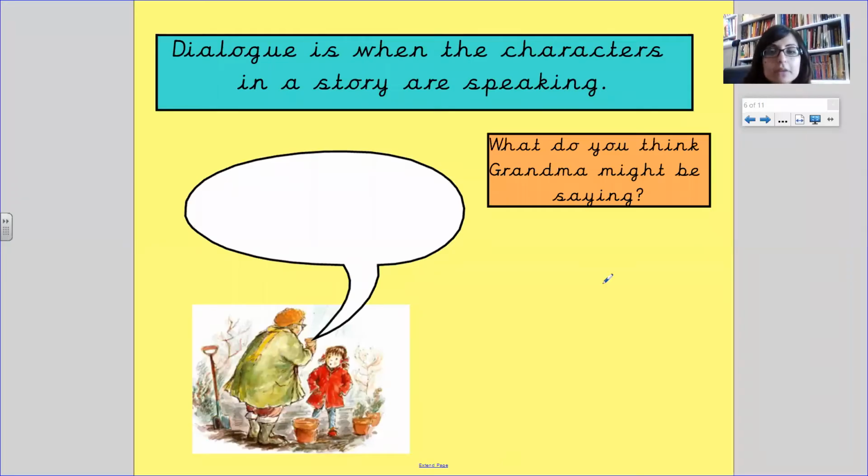Right, the next part we're going to look at is dialogue. Dialogue is when characters are speaking. So, for example, here we've got Grandma and we've got Katie, and this speech bubble is pointing to Grandma. What do you think Grandma might be saying? She could say, let's plant some seeds. What else was in the story? She could say, let's go to the art gallery. Or she could say, I love art.